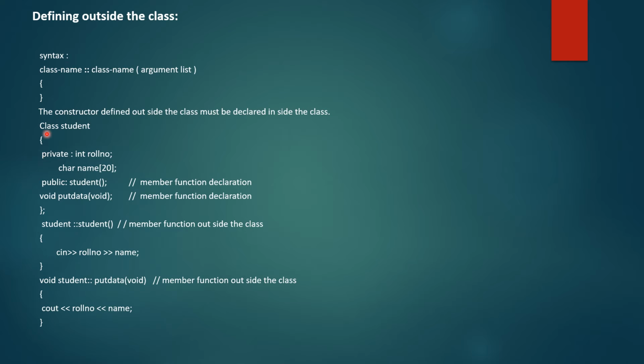The student constructor will take the values of roll number and name from the user, and void putdata will display the roll number and name. Outside the class, you write student, the scope resolution operator, and then the constructor name again.